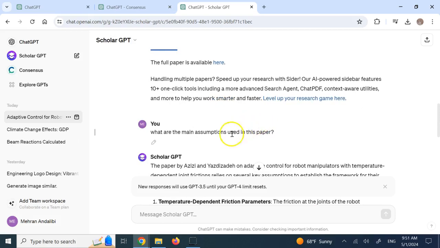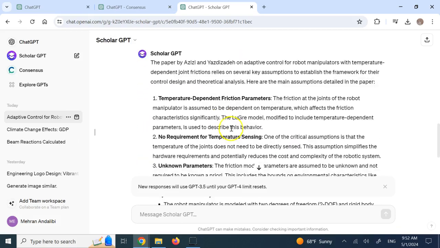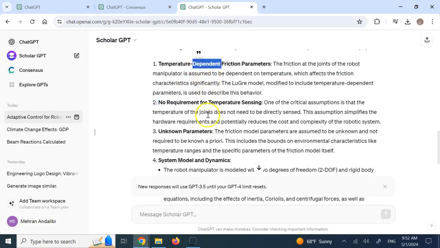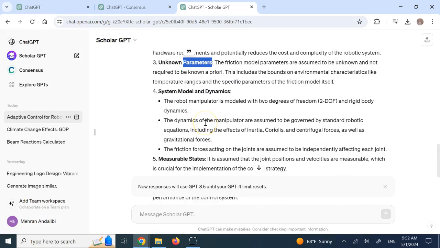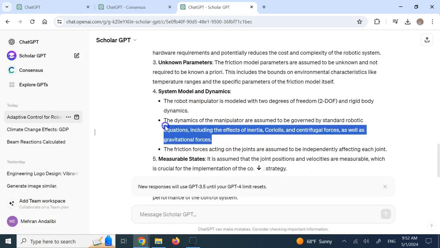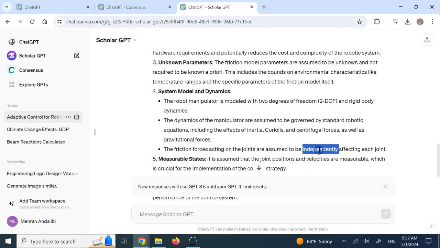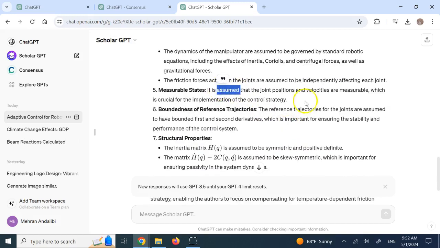And then I said, well, what are the assumptions used in this paper? And then it tells me, hey, these are the assumptions. Like there is no requirement for temperature sensing, that the frictions are temperature dependent. There are some unknown parameters that you do adaptive control for. System models and dynamics: the robot is using the general equation, which involves inertia, Coriolis forces, centrifugal forces, and gravitational forces. Okay, so you see there is no actuator dynamics or anything. And the friction forces acting on the joints are independently affecting each joint. There are some measurable states, which are joint positions and velocities.